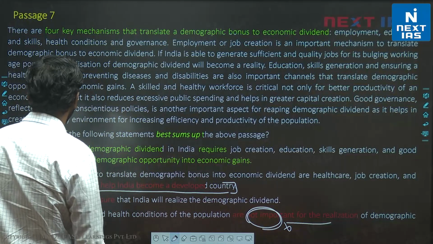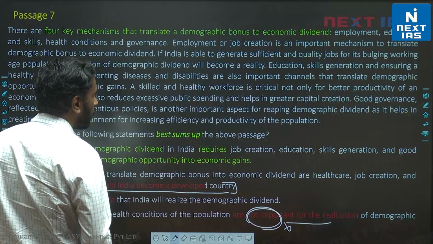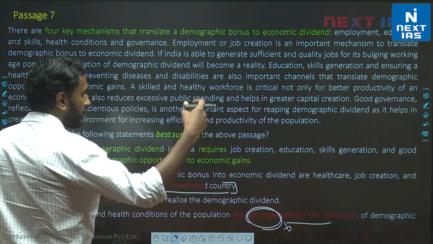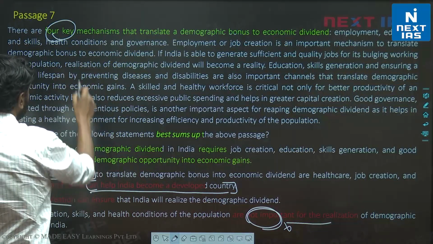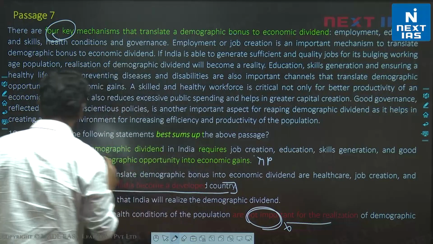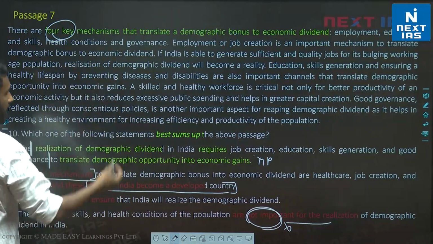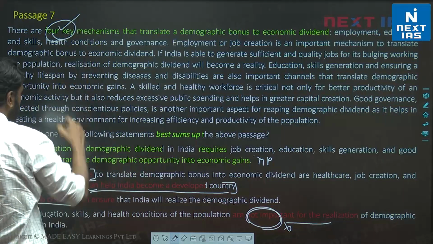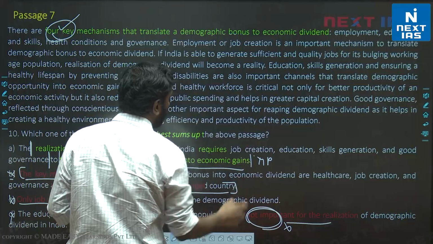So B is invalid, and A, the realization of demographic dividend in India requires job creation, education, skill generation and good governance. It mentions all four key mechanisms. If you notice, the main point is completely mentioned here, from start till governance. And the other part, why are we discussing four key mechanisms? Because to translate the demographic dividend opportunity into economic gains.